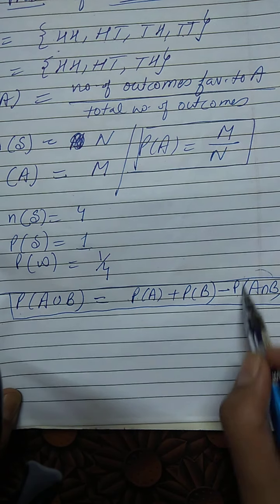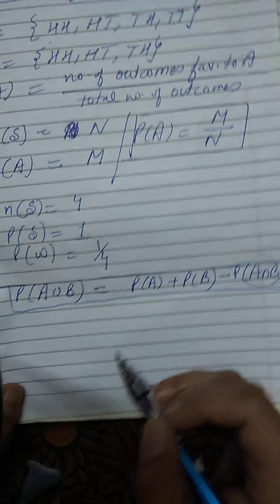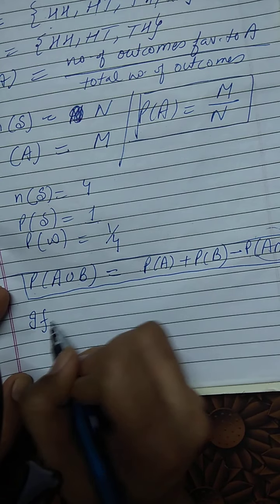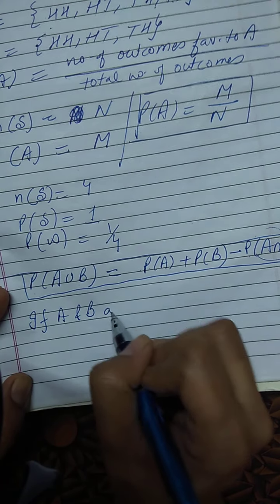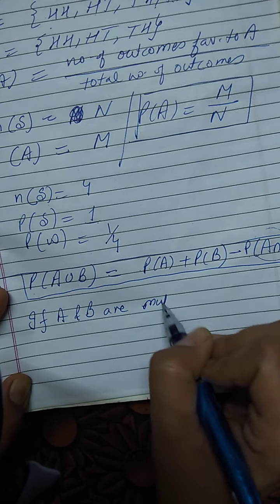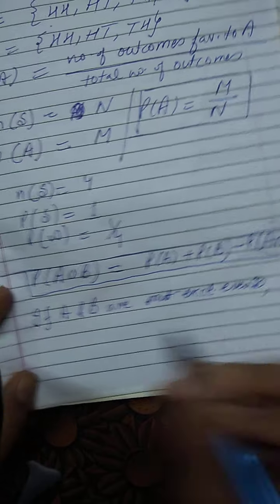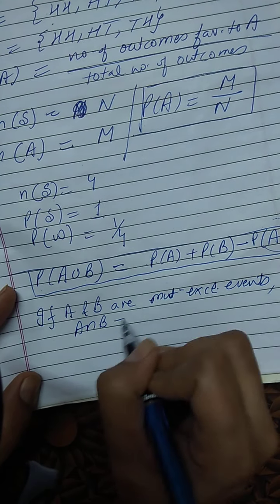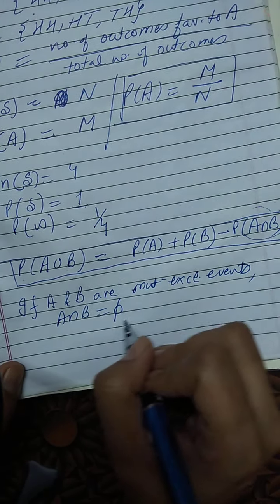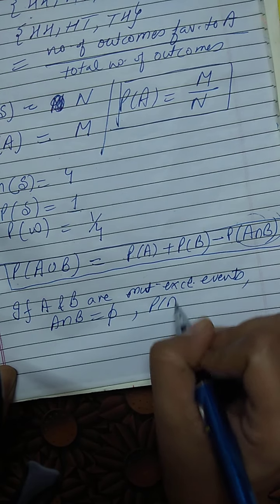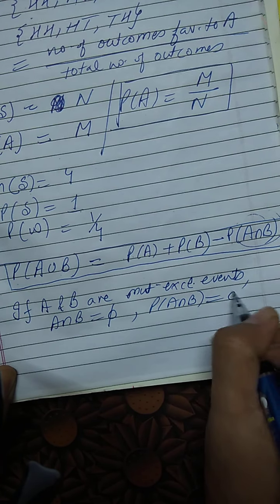And if A and B are mutually exclusive events, that is, A intersection B is phi, then the probability of A intersection B will be 0.